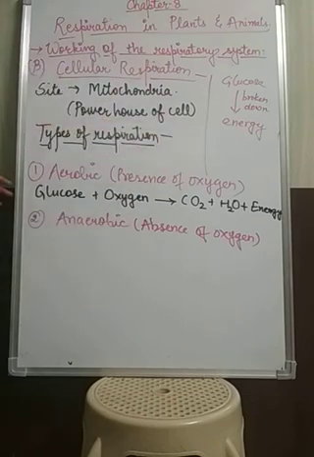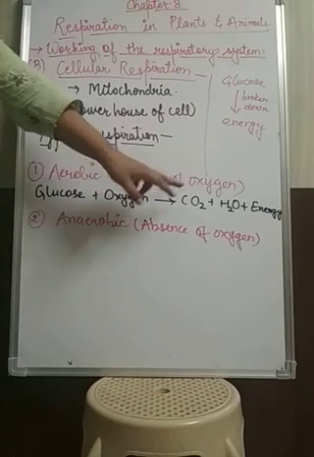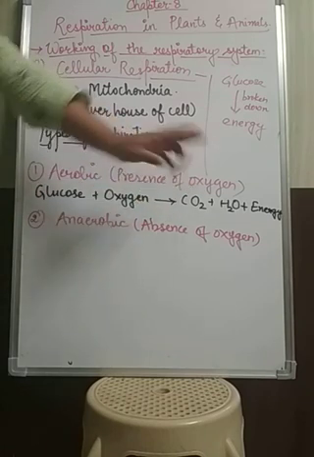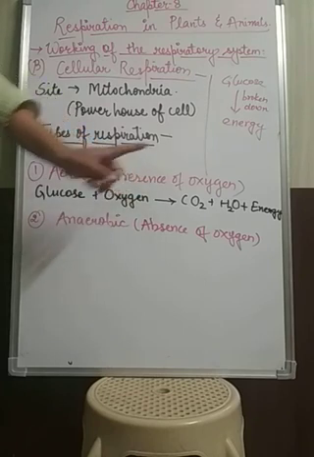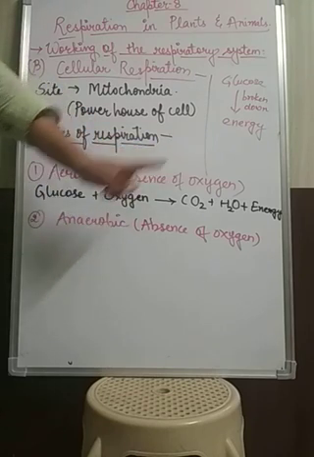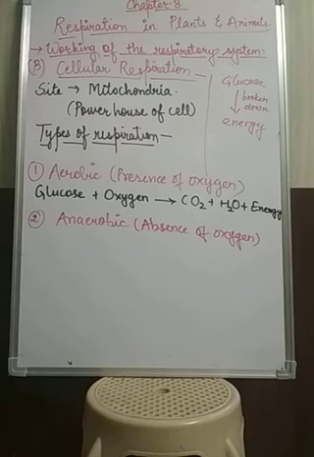So this is the reaction, you can easily learn it: glucose plus oxygen gives carbon dioxide gas plus water plus energy. That energy will be used up by the body, carbon dioxide gas will be exhaled out, and some amount of water vapor will also be released when we breathe, as well as some of the water will be utilized in the body.